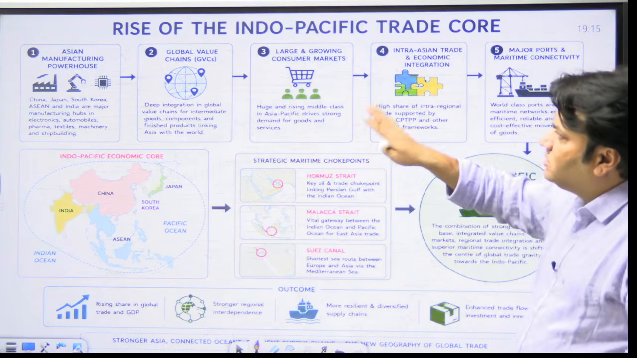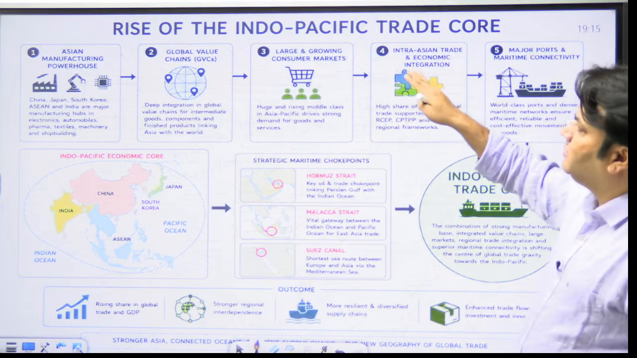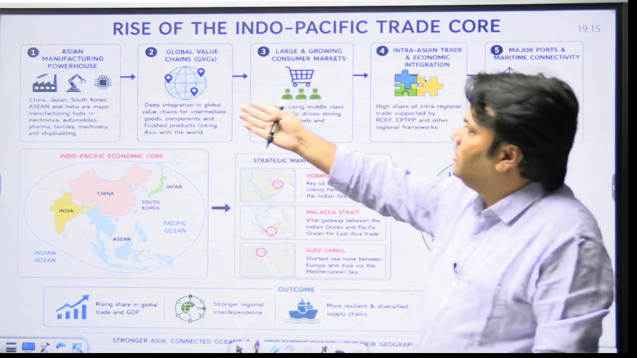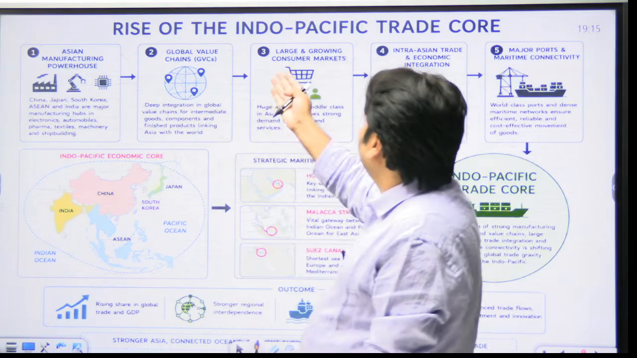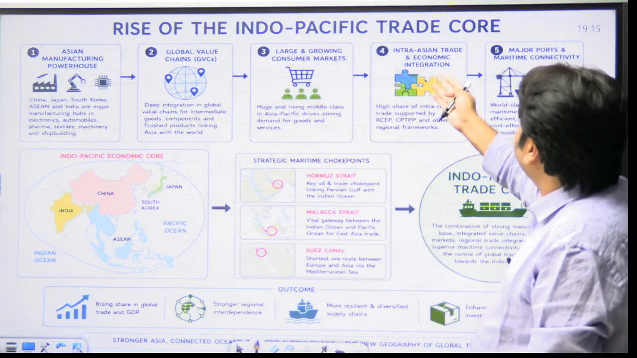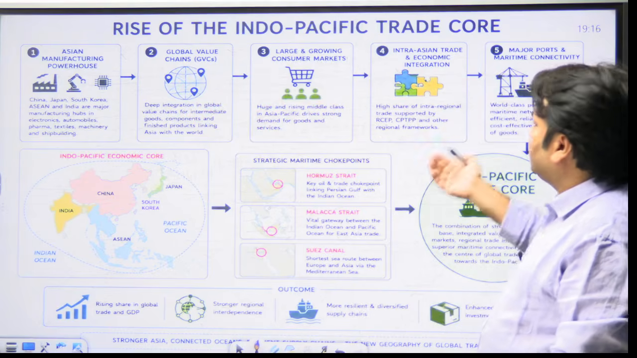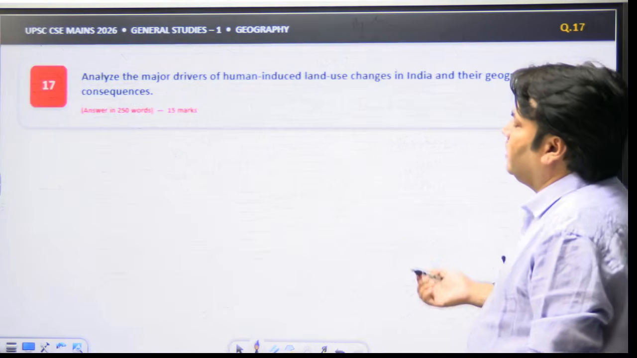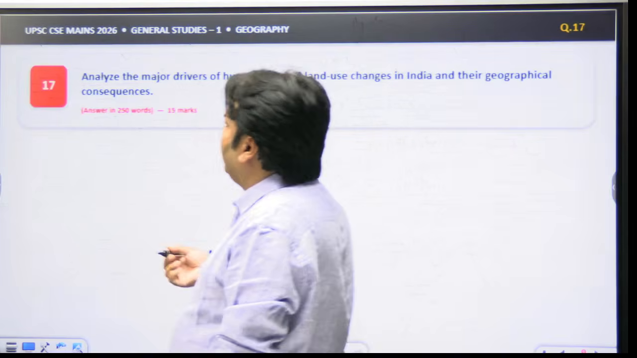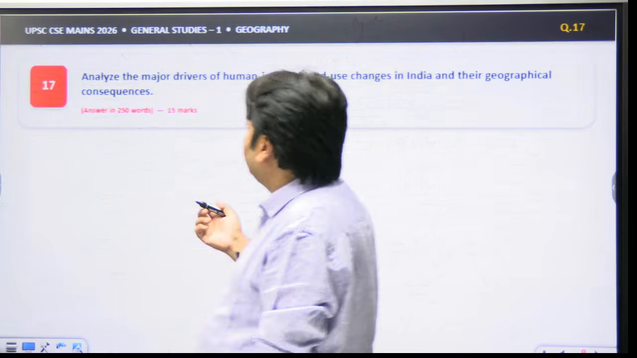Now this sketch also shows that Asian manufacturing hubs, global value chains are increasing, large growing consumer markets in these countries, intra-Asian trade and major ports, maritime connectivity. The same concept has been explained here also. Now we are coming to the 17th question. That is the last question today in this discussion.